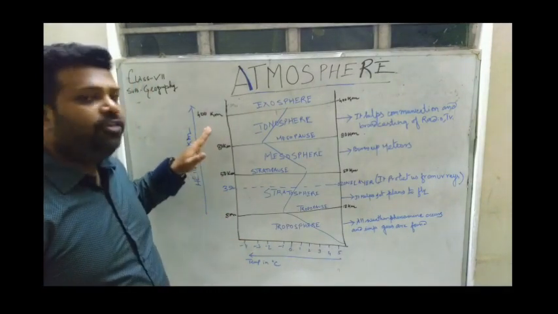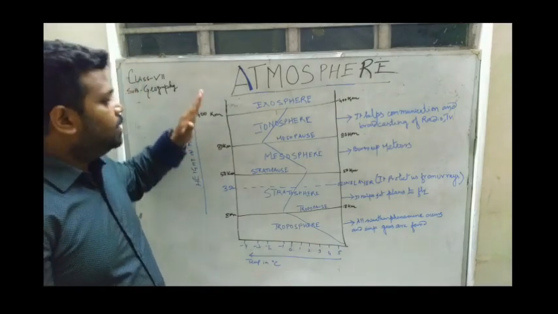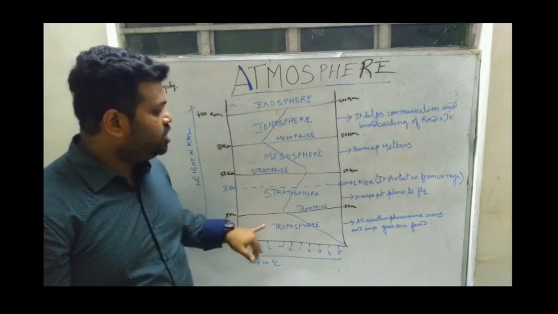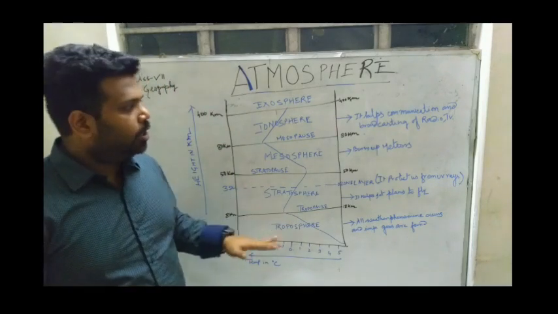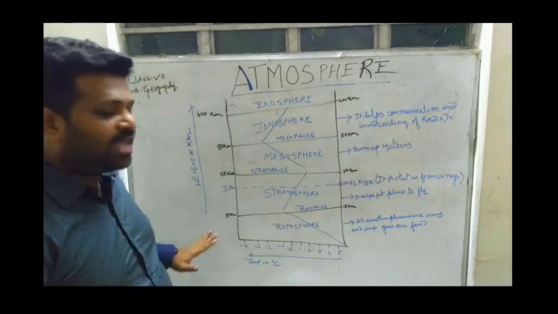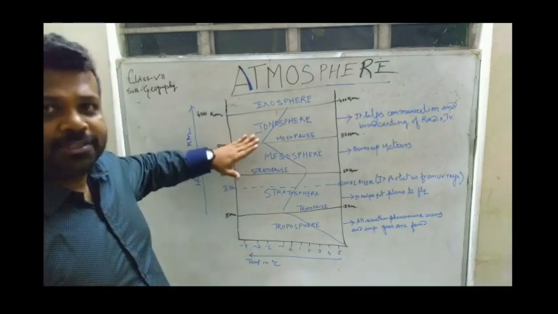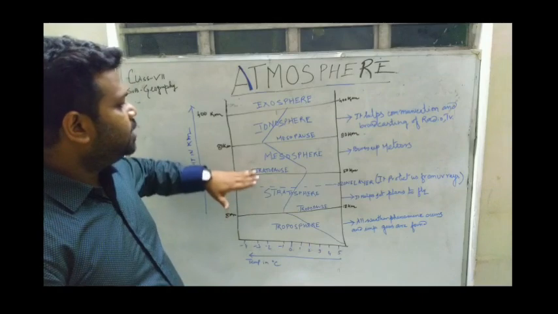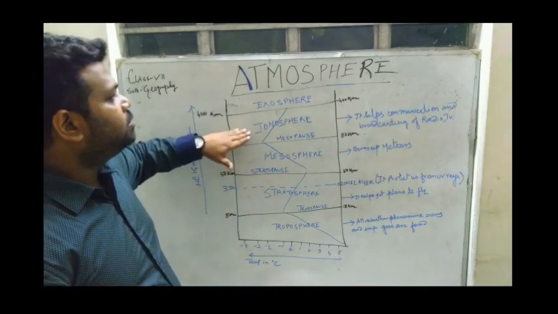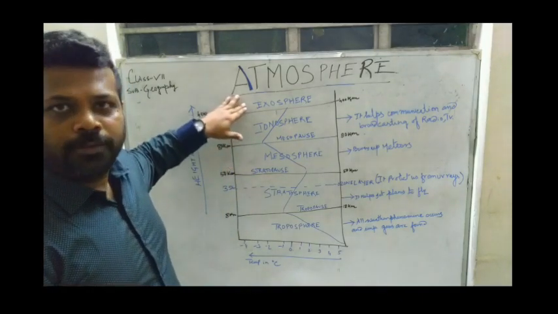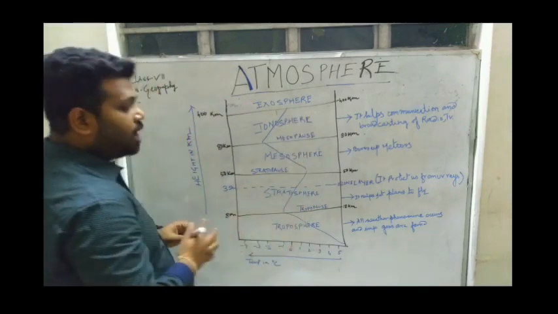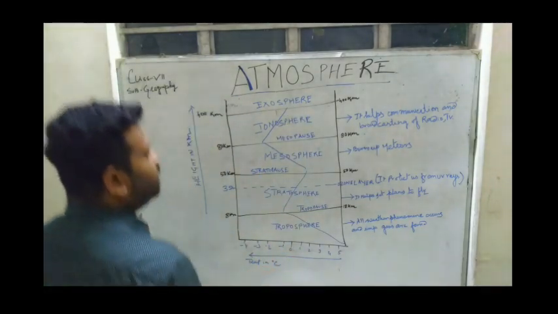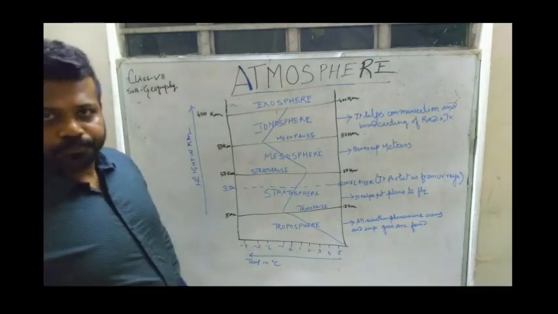Now, if we arrange the atmosphere according to its gaseous composition and temperature, we will see that the atmosphere has 5 layers. First troposphere, then stratosphere, then mesosphere, then ionosphere, then exosphere. So this is the structure of the atmosphere. We call it the structure of the atmosphere. Okay?